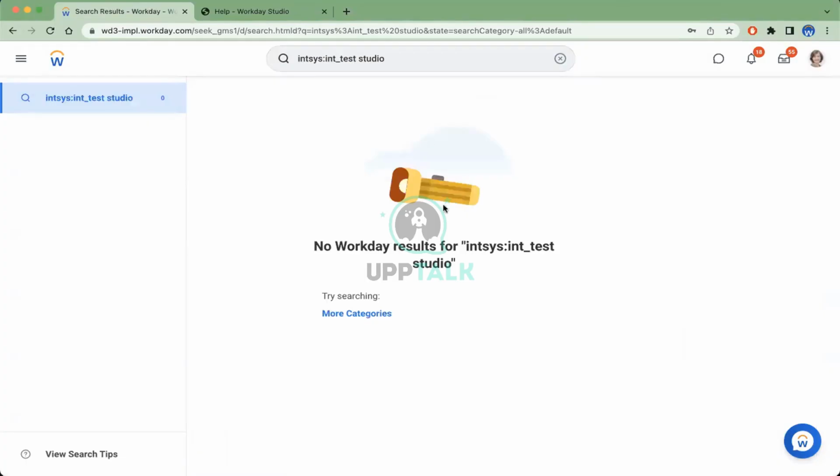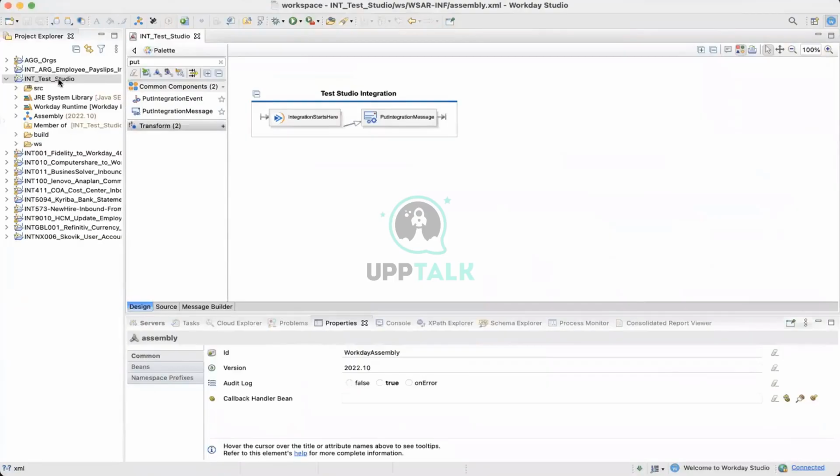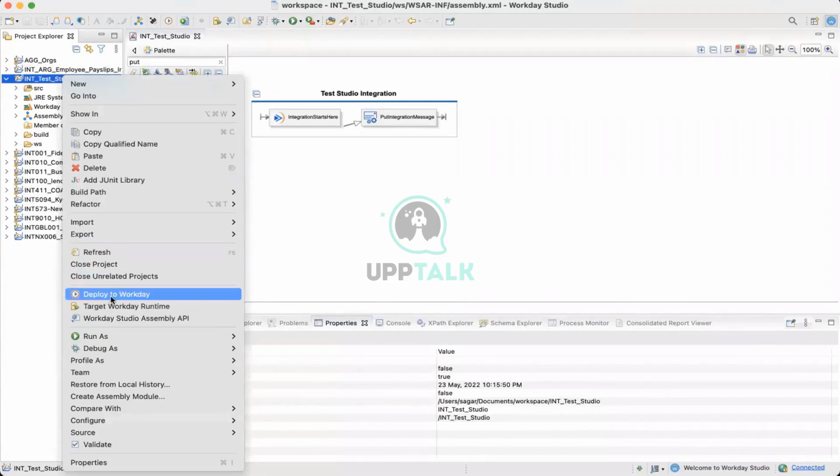There is nothing in Studio right now. Let me deploy it. How to deploy an integration: you click on that project and then click on this button at the top, Deploy to Workday. Or you do a right click and then you will have Deploy to Workday. You can do it either way.